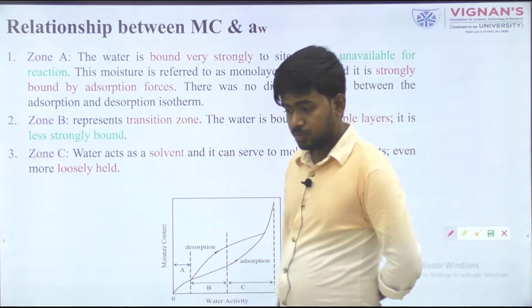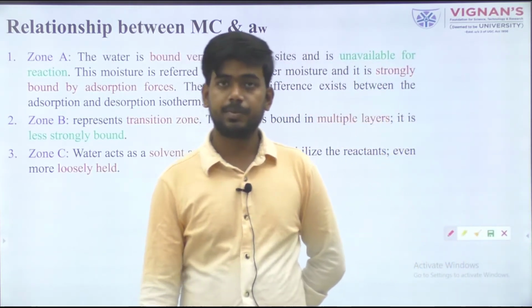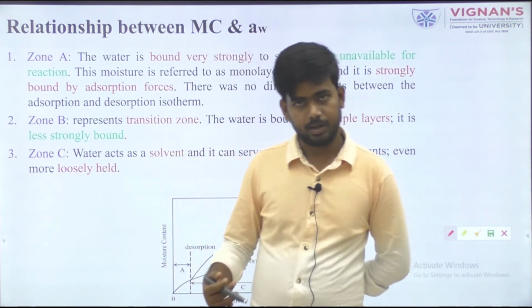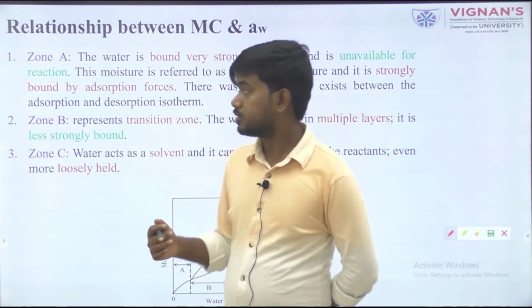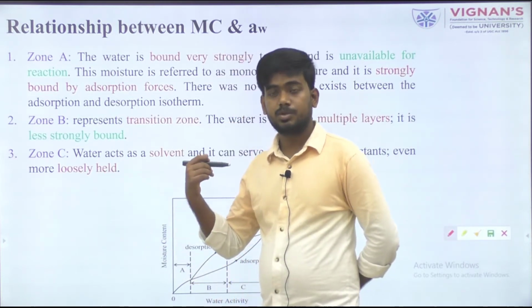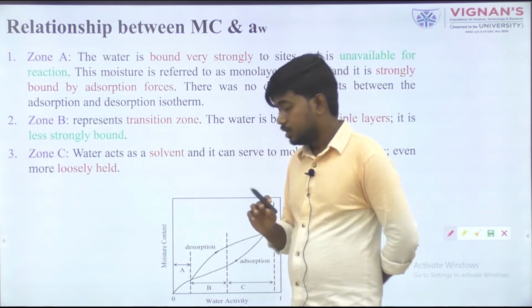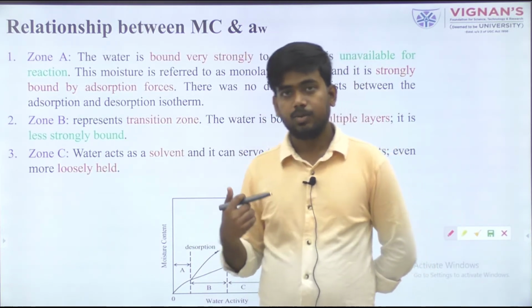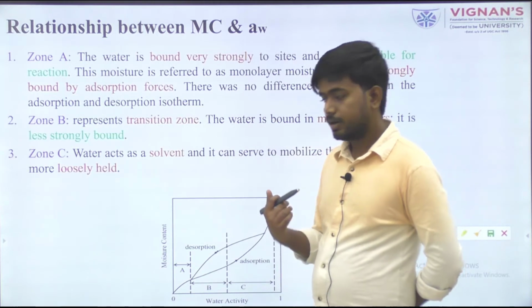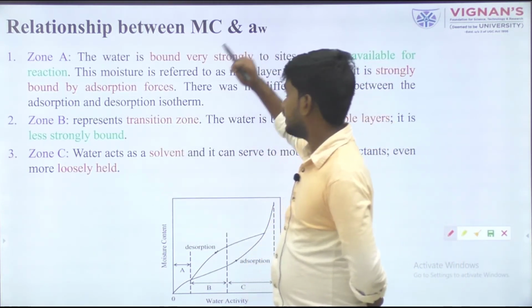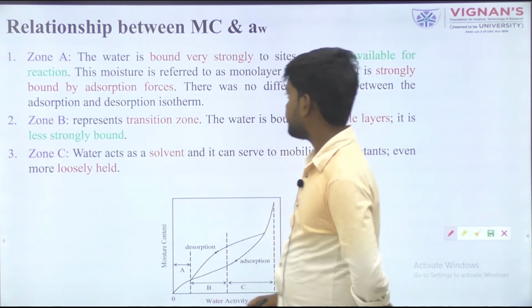There should always be a certain relationship between equilibrium moisture content and water activity. Equilibrium moisture content is also presented at a specific humidity and specific temperature, so moisture content and water activity can be interrelated to each other.